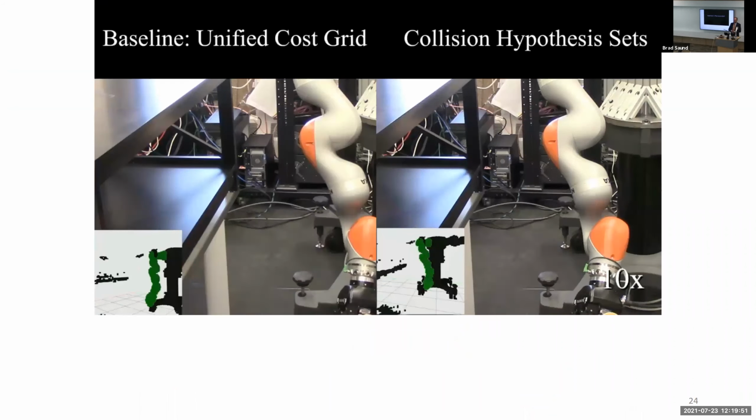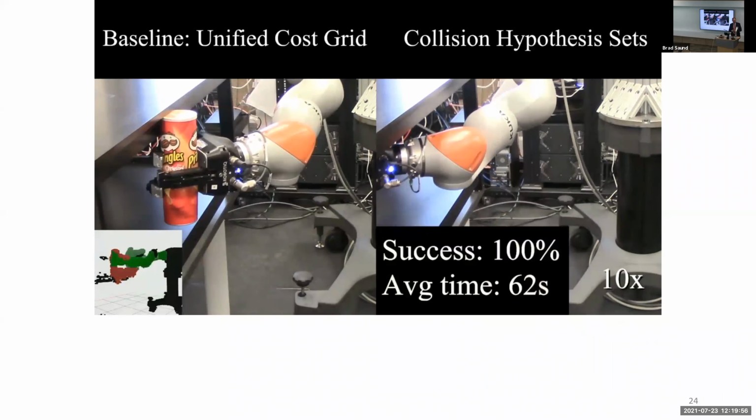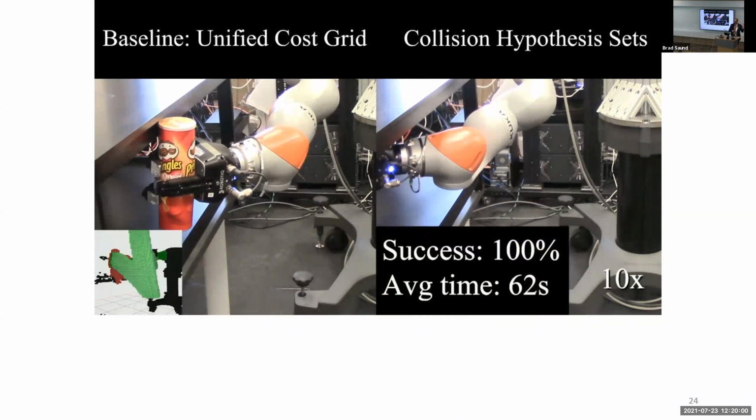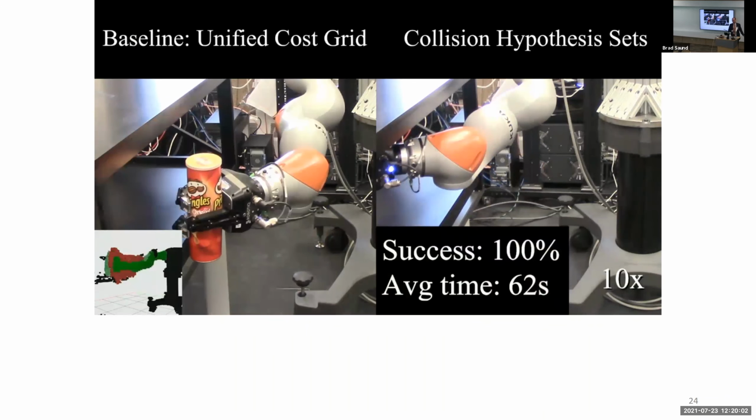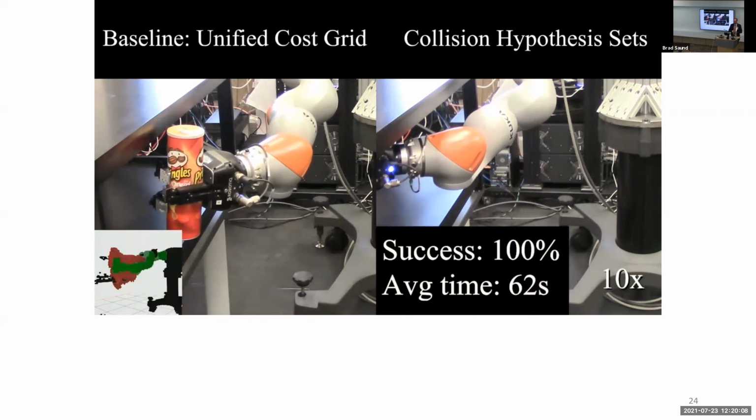In the second example, we're trying to reach into this small slit. So the robot's bumping around, adding these collision hypothesis sets. And again, we find that the baseline, using a unified cost grid approach, we have to invoke the global planner a lot more. When we use these separate collision hypothesis sets, we're able to kind of sneak through these narrow passages because we don't block them.